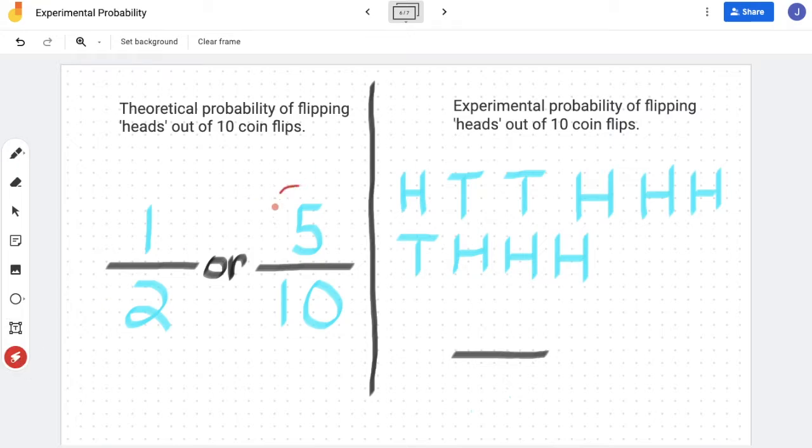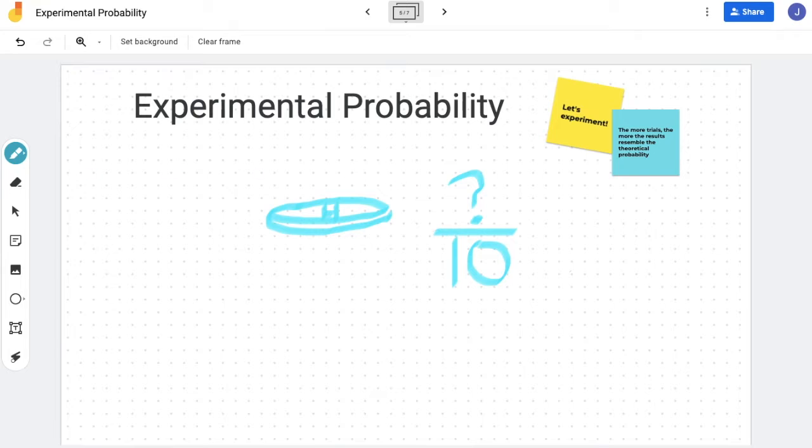But experimental probability isn't always going to match that. So experimental probability of flipping heads, let's look at these trials that I just ran. So I got heads, tails, tails, heads, heads, heads, tails, heads, heads, heads, which gives me a total of 7 heads out of 10 trials. And as you can see, the theoretical and the experimental probabilities didn't match up. And this is the nature of probability. Experimental and theoretical probability are not always going to match up.